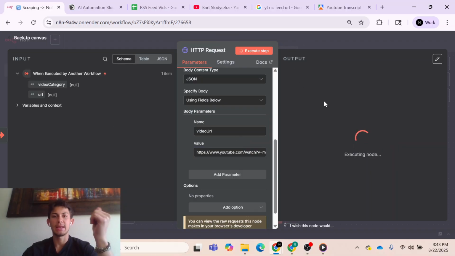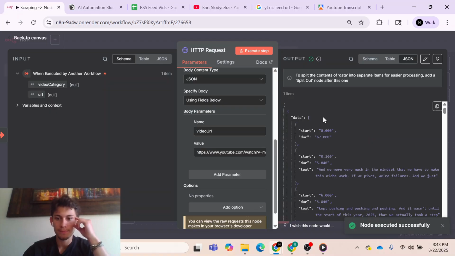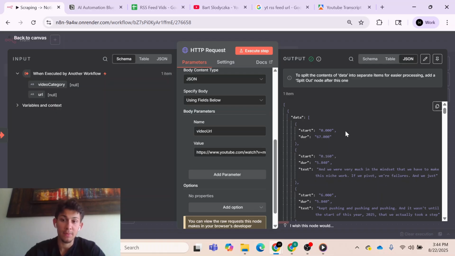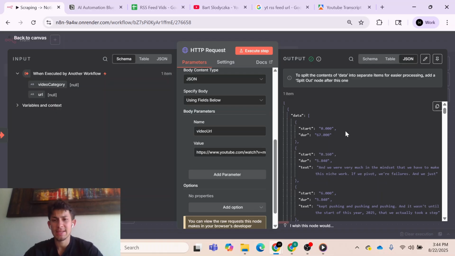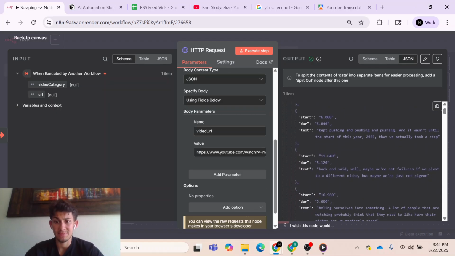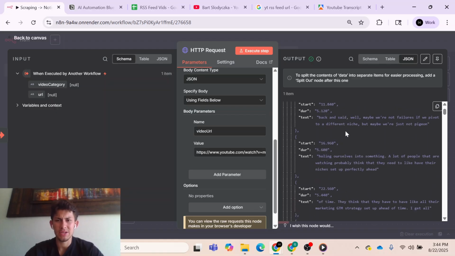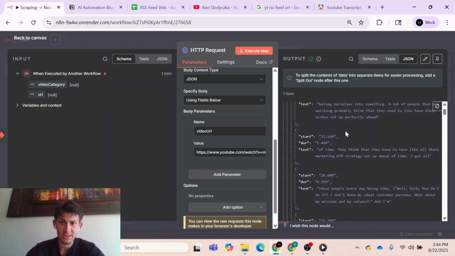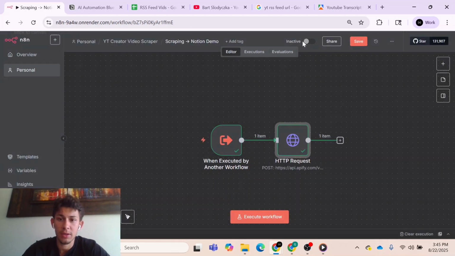Okay, and since it's taking its time, that means it's working pretty good. Okay, and so this is the data from our API request. This is the problem that came up when I was building this for the first time: all of these objects have different timestamps. And really what I want to do is combine all these objects together, or at least just combine all the text. So what we're going to do is write some code and then combine it.